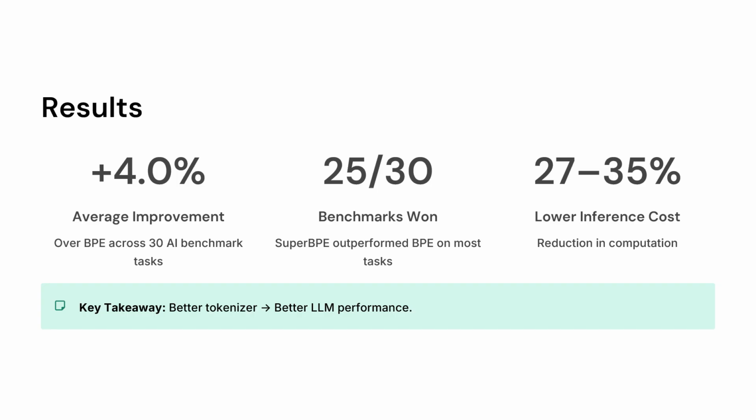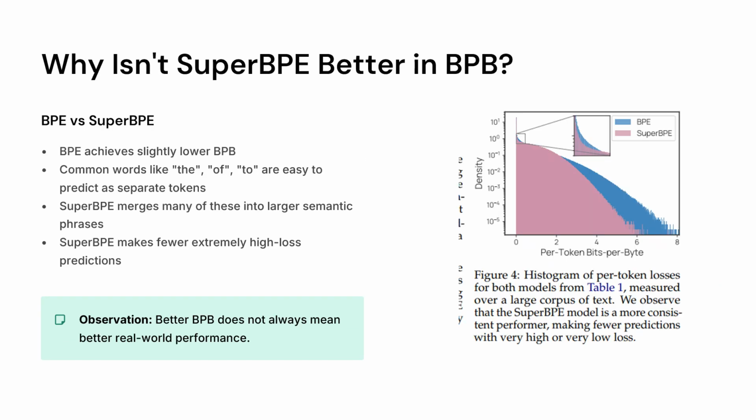So the results observed were that across the 30 AI benchmark tasks, there was an improvement of 4% with the SuperBPE tokenizer. Secondly, SuperBPE outperformed BPE on 25 of the 30 benchmarks. And as there was merging across the white space, the inference cost also reduced by about 27 to 35%. So the authors concluded that using a better tokenizer can significantly enhance the LLM's performance.